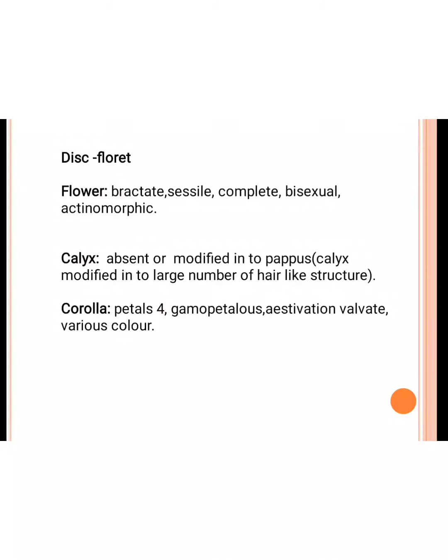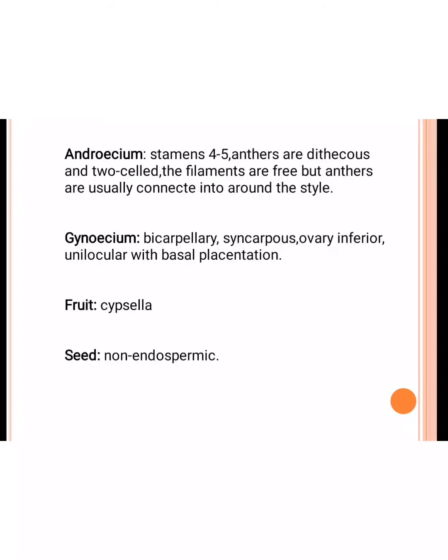Then the corolla, petals are 4, gamopetalous, estivation valvate, and they vary in color. Next is the androecium. In this, stamens are 4 to 5. The anthers are dithecous and 2 celled. The filaments are free, but the anthers are usually connected around the style. The stamens are 5 in number and epipetalous, the anthers are dithecous and 2 celled. But sometimes the anther is called syngenesious.